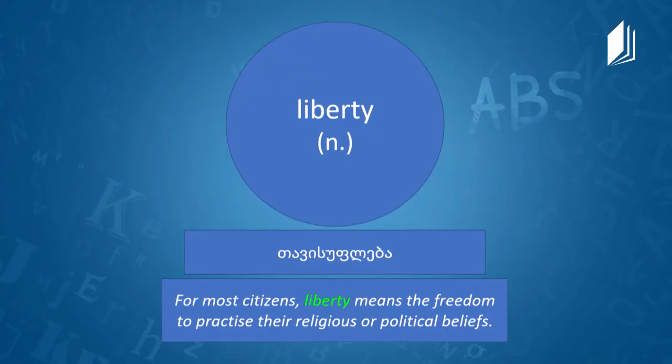Okay, Mr. Darrell, I think that we have to move on to the next section, which is reading. But before we read a text, as usual, we have to study some words, right? Let's look at the list of the words we have. And the first word we have is liberty. Liberty is a noun, and in Georgian it means თავისუფლება.